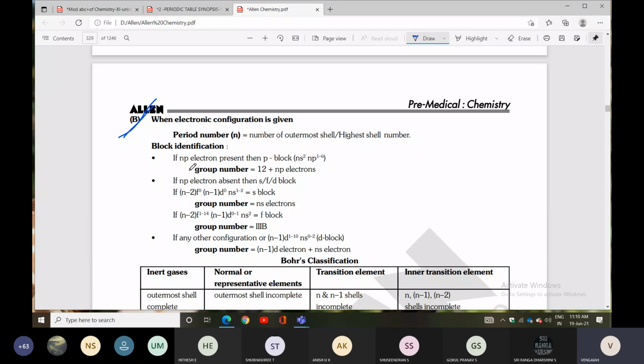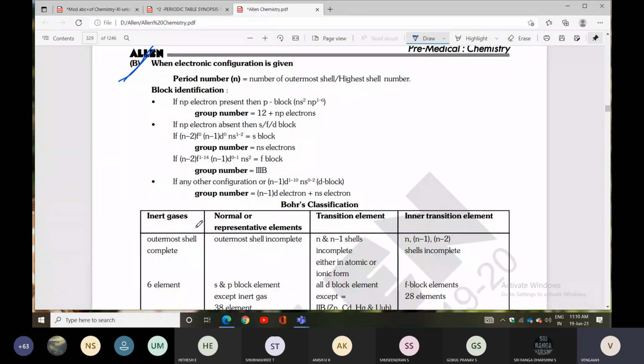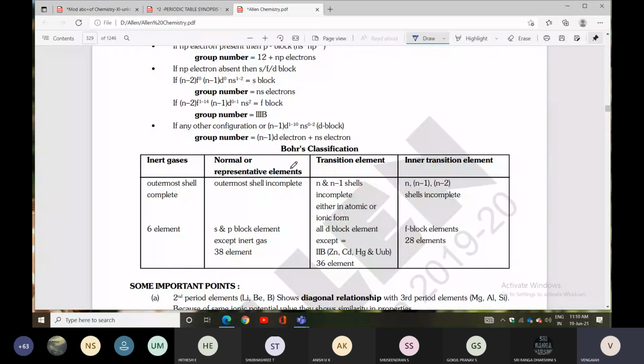Block identification: if np electrons are present, it is a p block element, and group number is 12 plus the number of np electrons. If np electrons are absent, it is an s, d or f block element. For s block elements, group number is the number of ns electrons. For f block elements, the group is 3B. For d block elements, group number is (n minus 1)d electrons plus ns electrons.